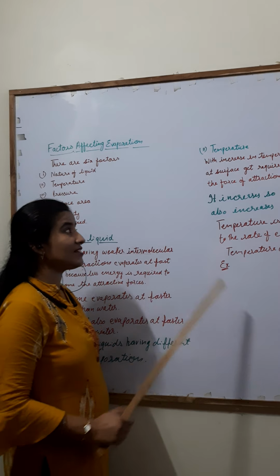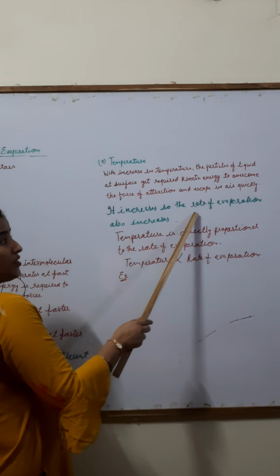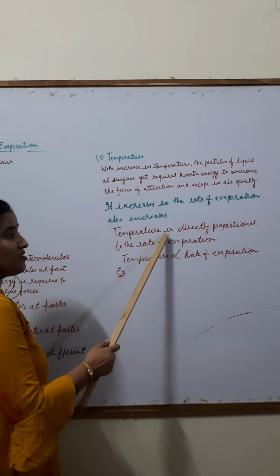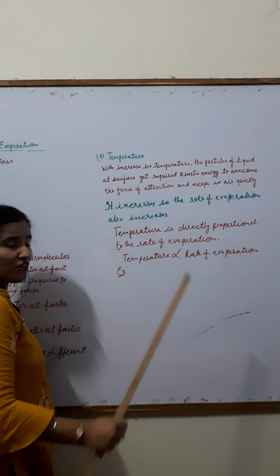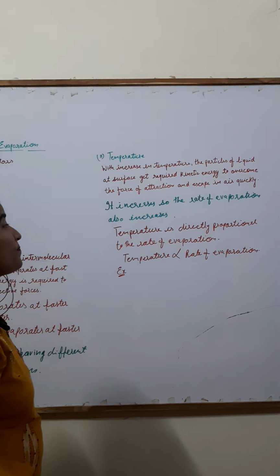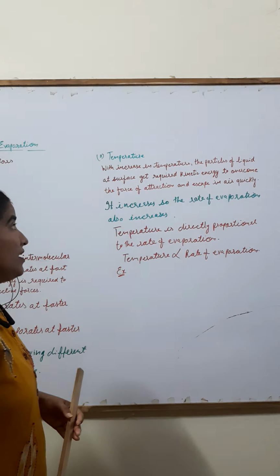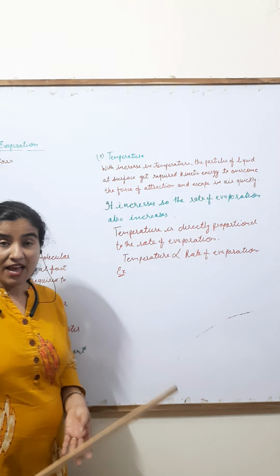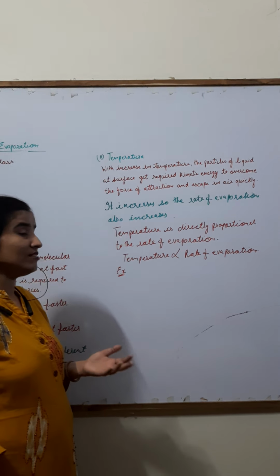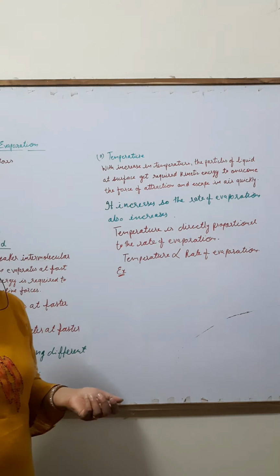Fine. Next is temperature. When temperature increases, the rate of evaporation also increases. It means that temperature is directly proportional to the rate of evaporation. Why is this happening? When we increase the temperature of a liquid, the particles of the liquid have kinetic energy to move or to change state.